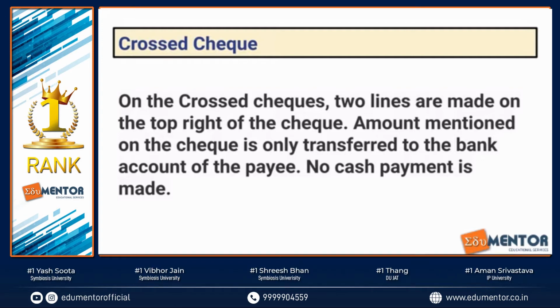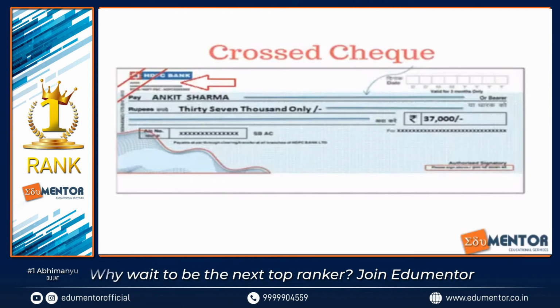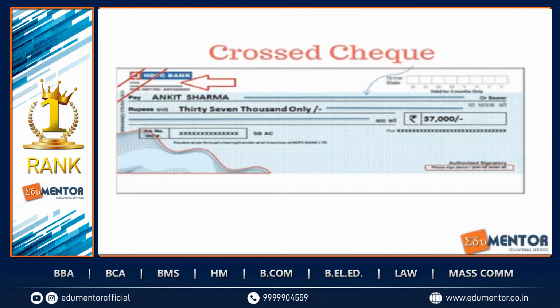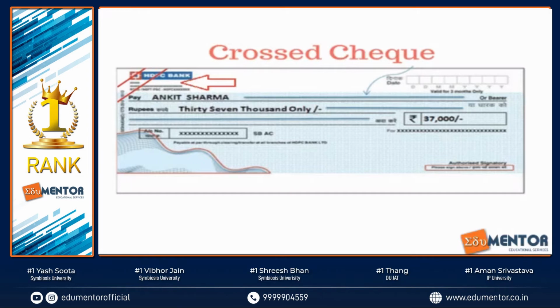But in the case of a crossed check, I can't really do that. I can't get any cash payments at all. So this is how a crossed check looks like. If you can just see, towards the left hand side, there's a crossed check mark made. That means Ankit Sharma can only get the amount, 37,000, transferred to his account. He cannot take money. He cannot get cash in return for this crossed check.